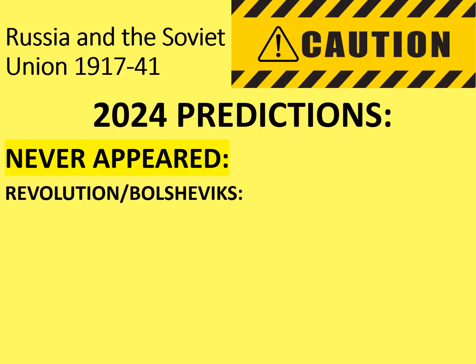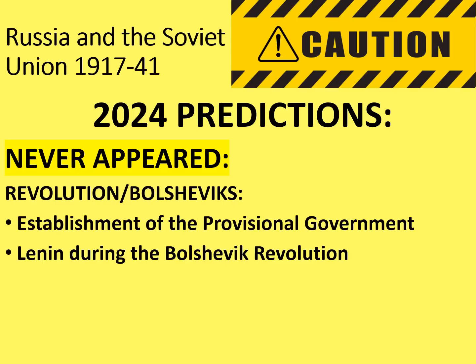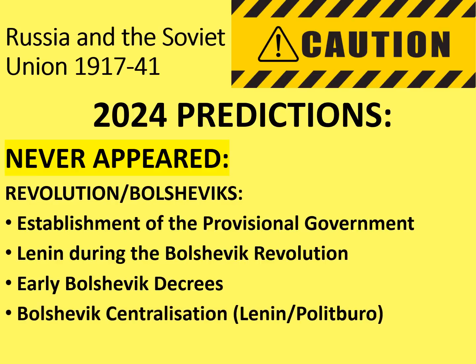So looking at the revolution/Bolsheviks part of the course, the establishment of the provisional government never seems to have appeared, although questions about the provisional government have been included in a more general sense. Lenin and his actions during the Bolshevik Revolution have not come up as their own discrete topic. And the early Bolshevik decrees as part of the constitution have not come up either. Also, the reorganisation of the Bolsheviks into a more centralised system, looking particularly at Lenin and the Politburo, doesn't seem to have appeared either. So if any of those areas are particularly weak for you, it might well be worth brushing up on them. I'm just sorry I don't have a rapid revision section on this year, though I'm hoping to put that right for next year. I suppose that doesn't help you though, sorry.